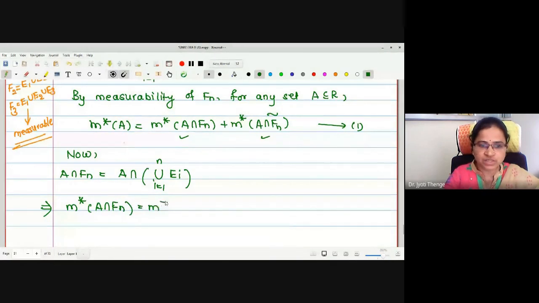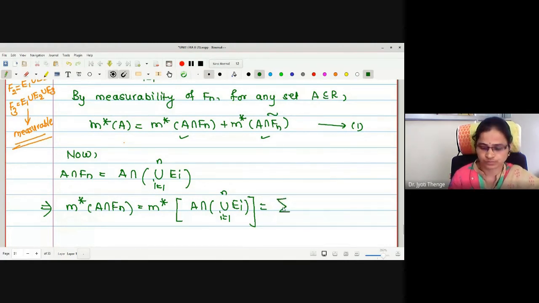Then what is the outer measure of A intersection Fn? It is the outer measure of A intersection the union i equals 1 to n of Ei.